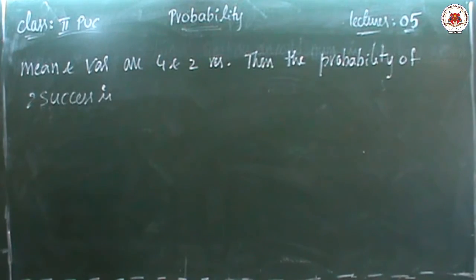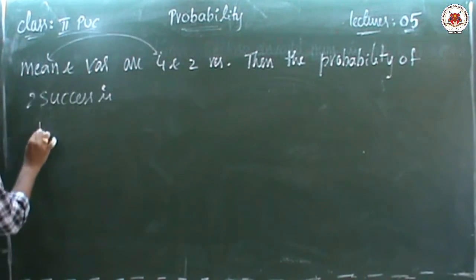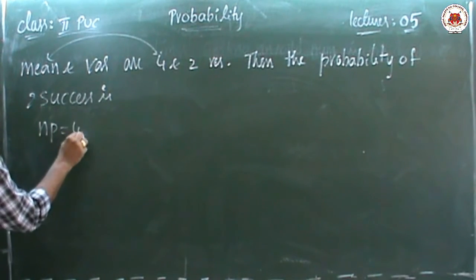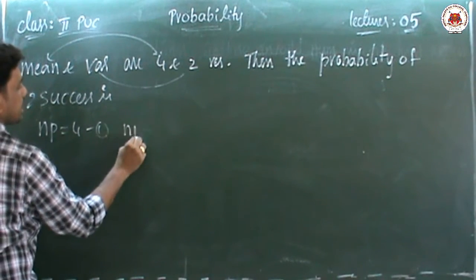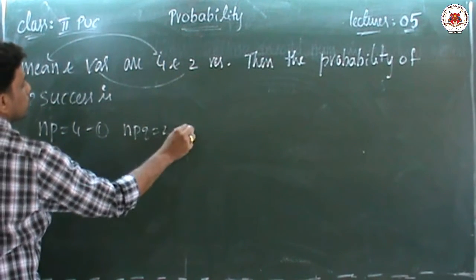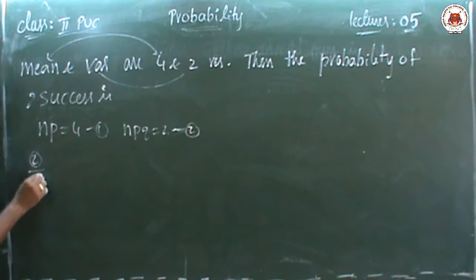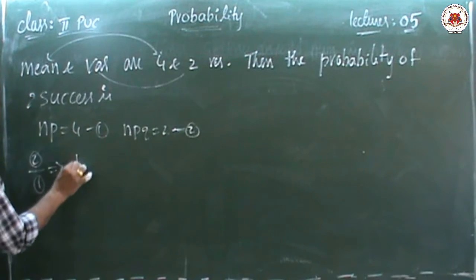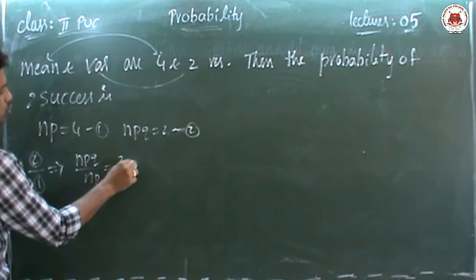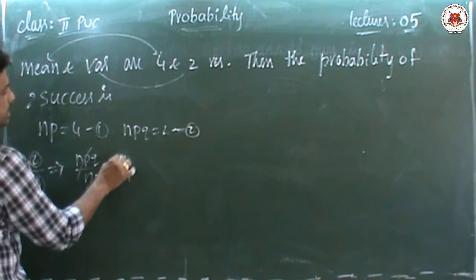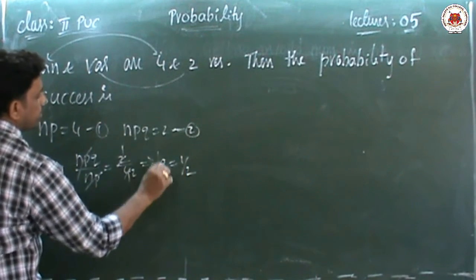He said that mean and variance are given. What is the mean? Mean is nothing but np. np equal to 4, first equation. Next, variance is given. Variance means npq equal to 2. This is the second equation. Today all sums are the same model. So npq by np is 2 by 4. np cancels. So what is the q value? q value is 1 by 2.